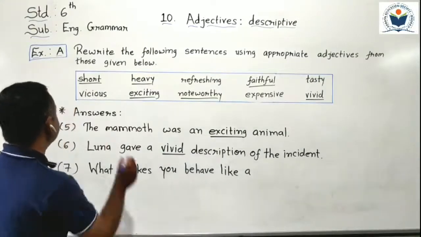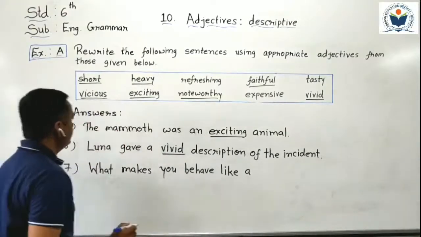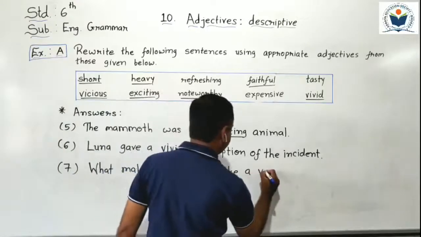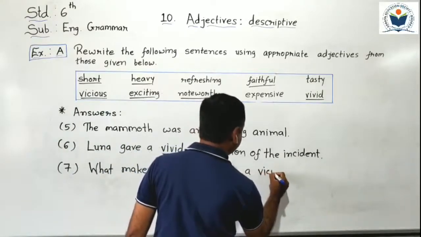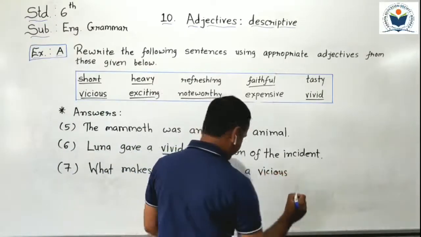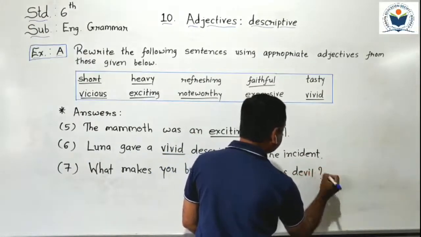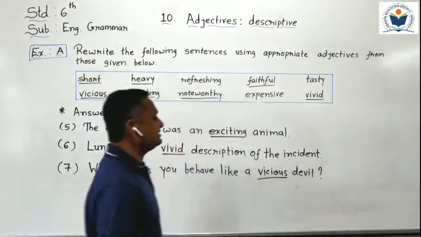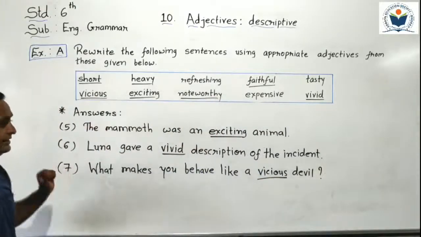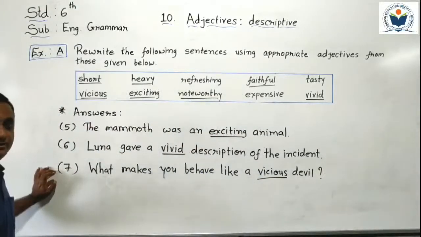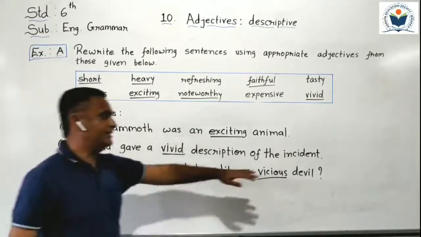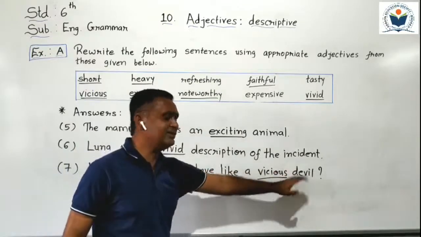Vicious means very dangerous, cruel. Question mark sign. So I add vicious as an adjective here. Can you understand, students? It modified the devil noun: vicious devil.